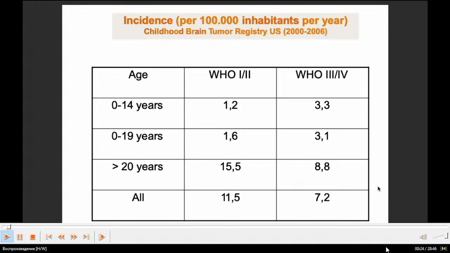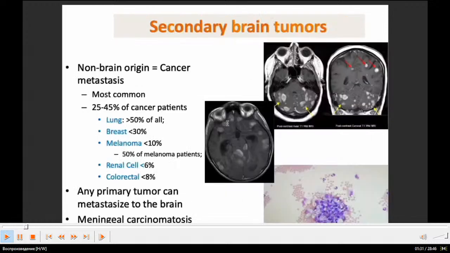In the pictures you can see meningeal carcinomatosis, here with yellow arrows, here with red arrows you can see this metastasis. And here is the pathologic factor.